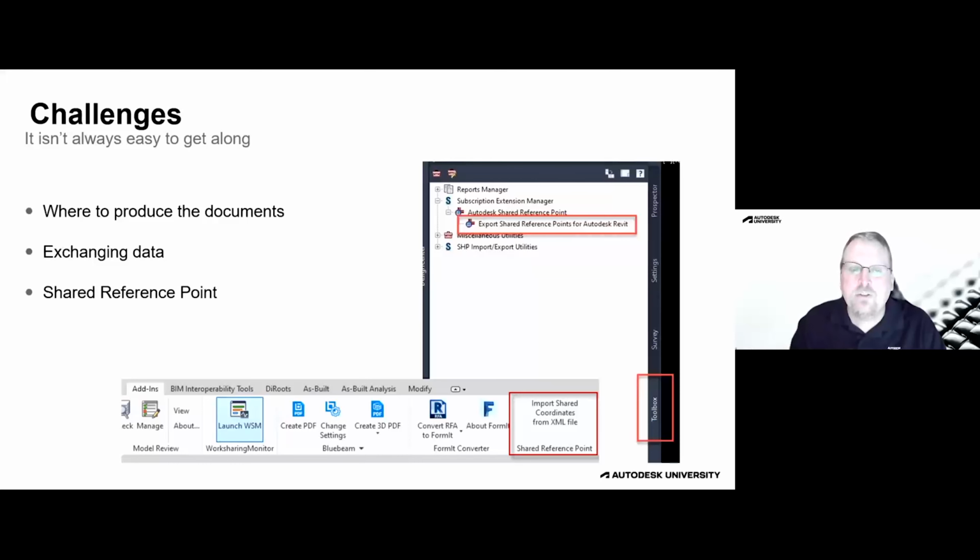Yeah, and so one of the tools that we have available for that is the shared reference point. So the shared reference point allows you to work in Civil 3D, identify the coordinate system in Civil 3D, export out a file that you can then bring into Revit and create a new coordinate system, so to speak, in Revit that matches what you have in Civil 3D. So when you link in a CAD file into Revit, it just comes into the right location. When you export a drawing out of Revit and you bring it into the Civil 3D drawing, it just comes in at the right location. It's a little bit of setup ahead of time, but it's so worth it in the long run because it makes life so much easier when you're trying to share the data back and forth.